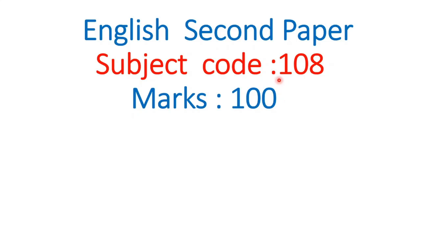And for these 100 marks, you have to prepare for grammatical items as well as your writing parts. For grammatical items, you will get 12 items.